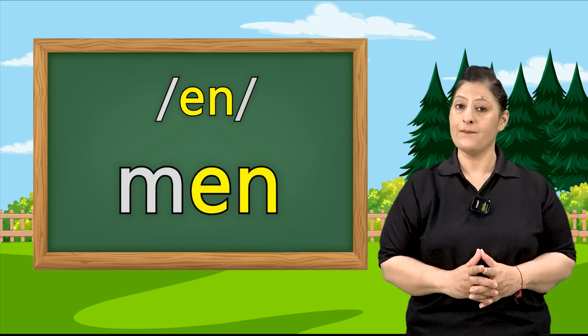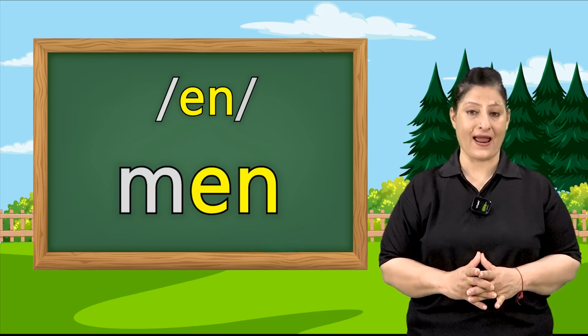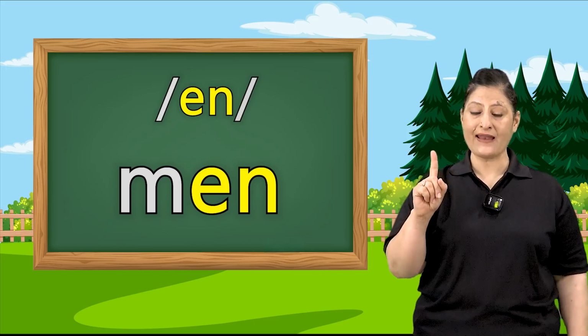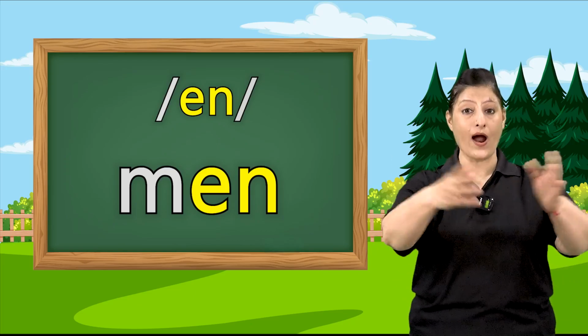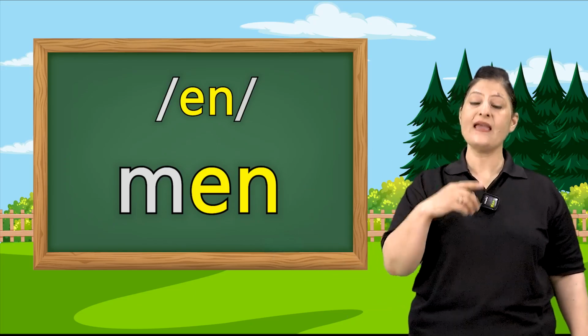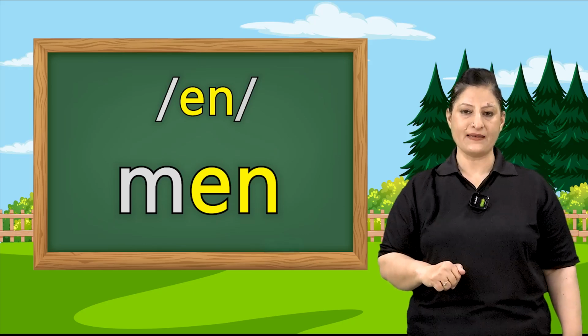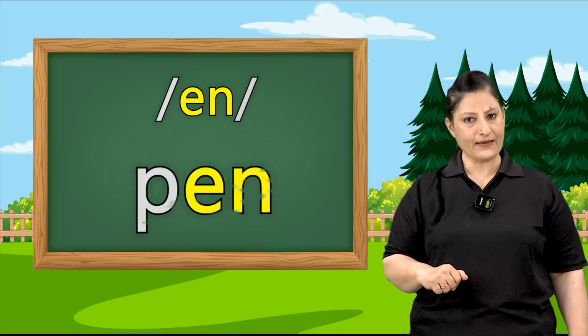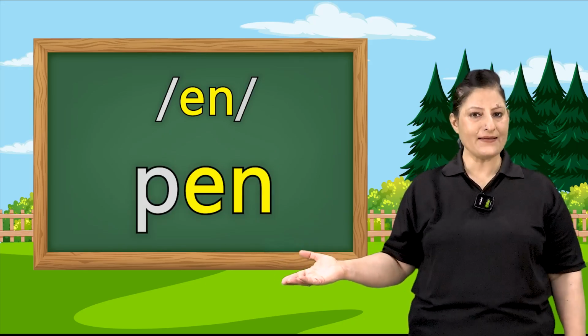Who are men? Men is the plural of man. When there is one man, we say man, and when there is more than one man, we say men. After men is pen. P-E-N, pen.